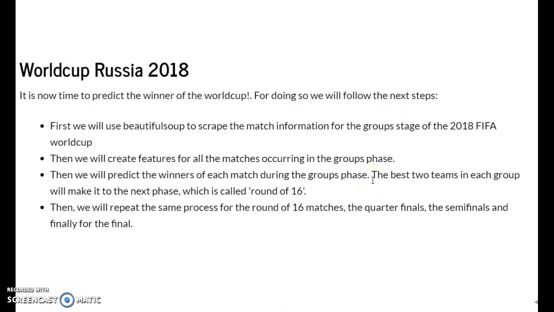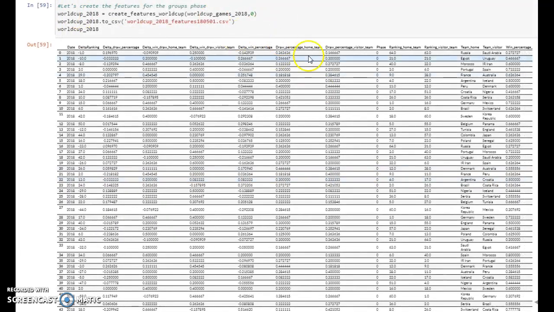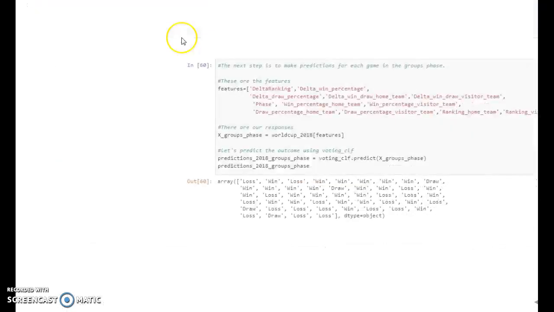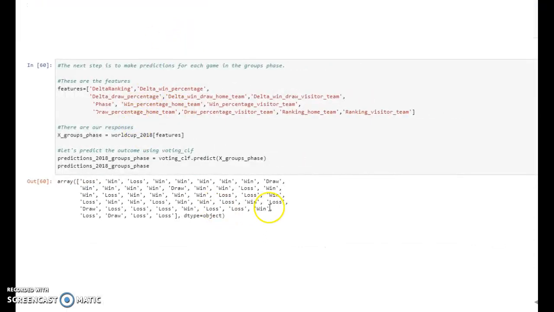So the next step was to use this voting classifier to make predictions on the Russia 2018 World Cup. So there are 32 teams in the World Cup, and they are divided in 8 different groups. And the 4 teams within each group will play against each other. And the 2 teams with the best scores will make it to the round of 16. So to start, for all the matches in the group phase, I generated features using the routines that I generated before. And then I predicted the outcome for each game.